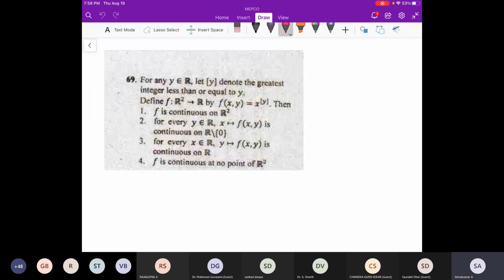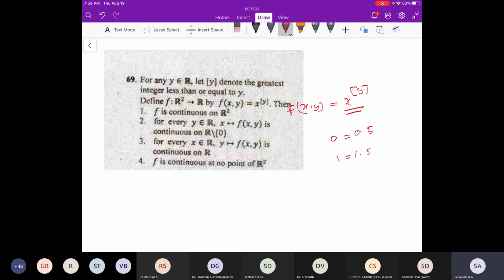Anyway, so this question, what they have written is x power integral part of y. (x, y) is mapped to f(x, y), which is x power integral part of y. This integral part of y, we know that if it is 0.5 something, then it will be 0, and if it is 1.5 something, then it will be 1. This kind of answer we know, right? So that you have to use to solve this.